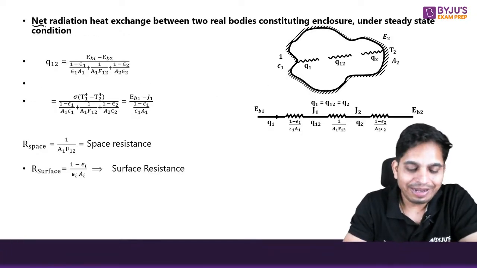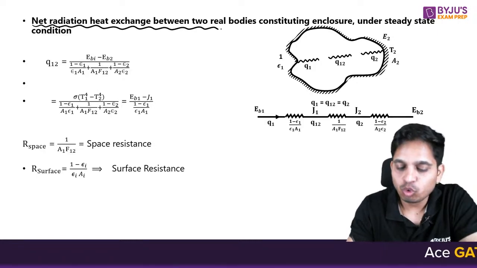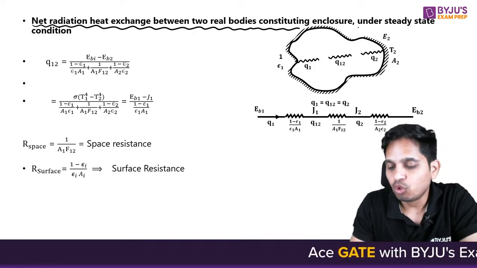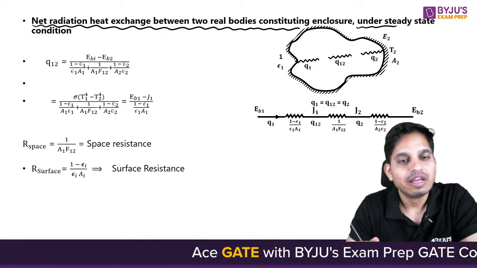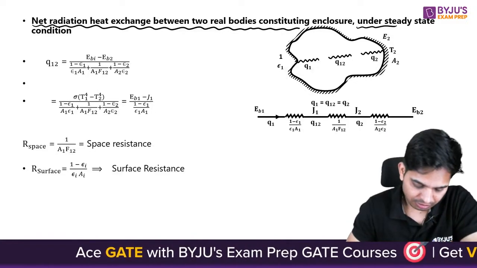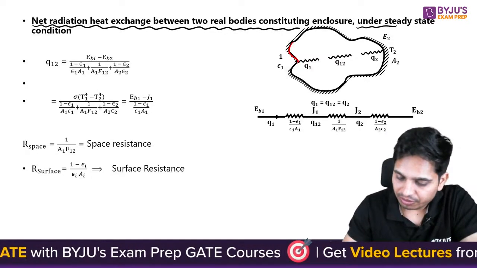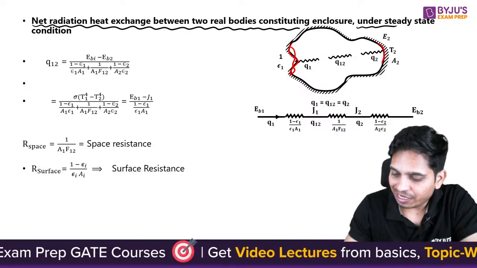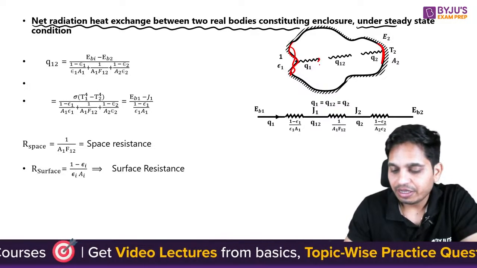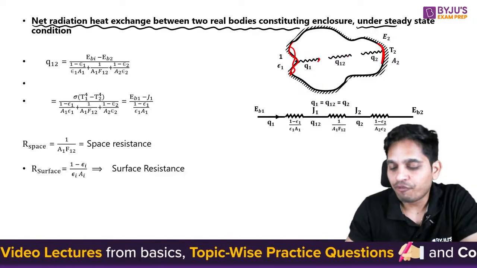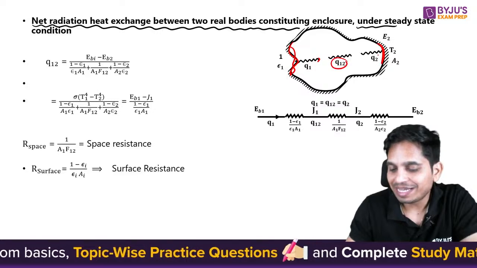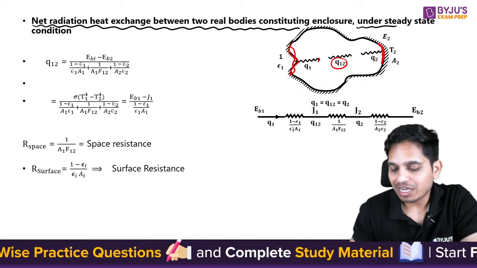Now, net radiation heat transfer between two real bodies constituting an enclosure under steady state condition. You see, let us say this is one body and this is another body. So radiations are going from here, traveling through the space and reaching here. You can draw a circuit.